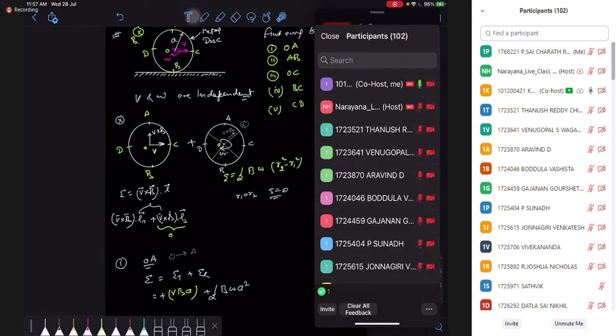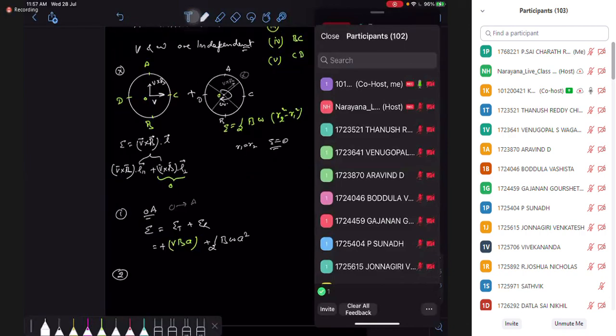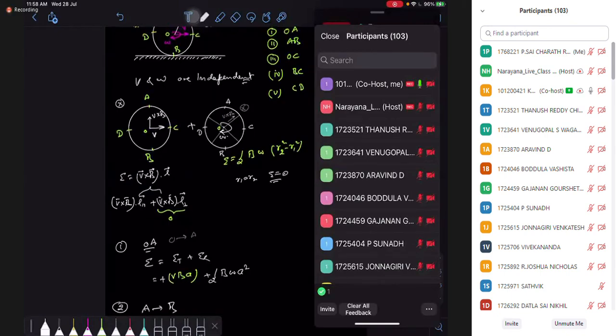But for the AB part, means A to B, again translation and rotation. For translation, from A to B, so B to A, sorry.